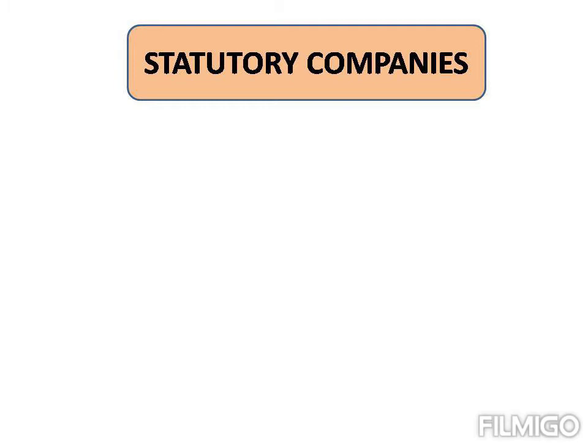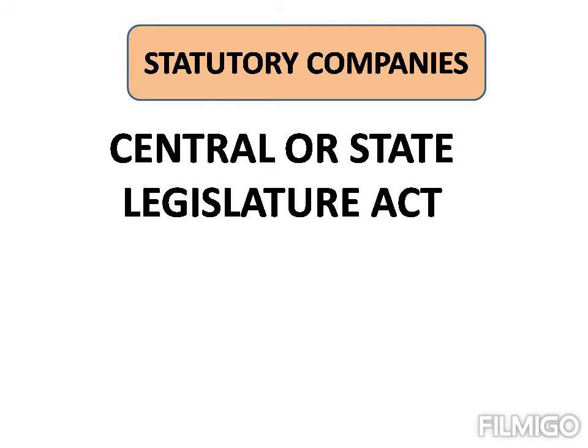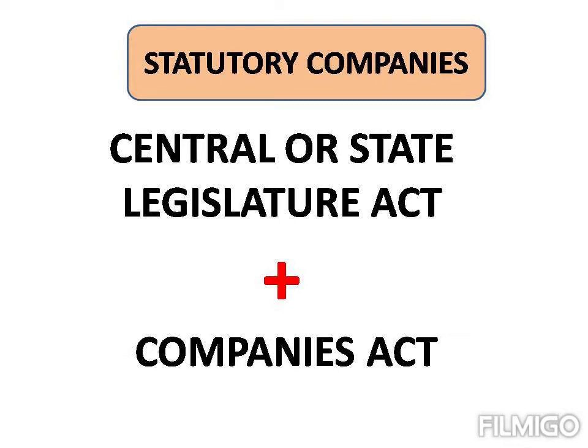The second type is the statutory companies. These companies come into existence through a special central or state legislature act. The objective and powers are defined by the special law under which it is created, but at the same time, it does not sideline the Companies Act.